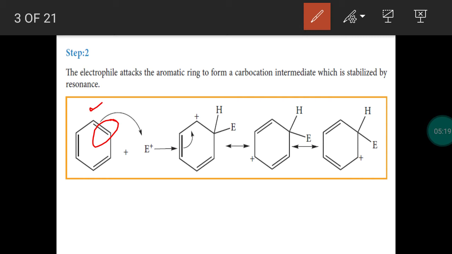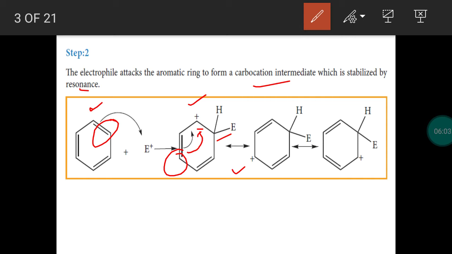And this carbocation intermediate will be stabilized by resonance. As we studied, pi electrons in the benzene ring are involved in the delocalization process. So after a new covalent bond formation between the benzene ring and the electrophile, the carbon becomes electron deficient. Around carbon only 3 bonds are present. It has a positive charge, it is a carbocation. To balance that, the neighboring pi electrons are involved in delocalization. So this pi electron is moving here. We get a positive charge in this position.